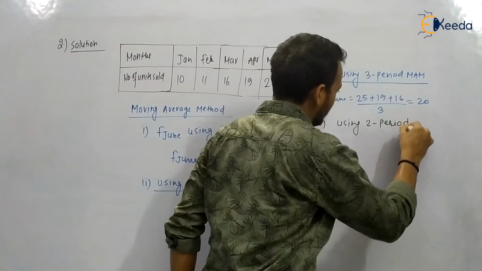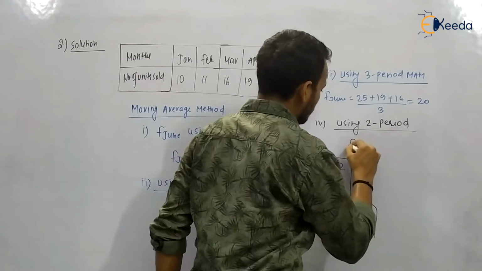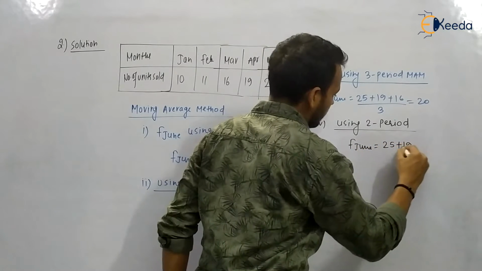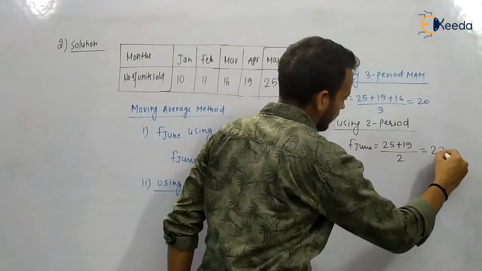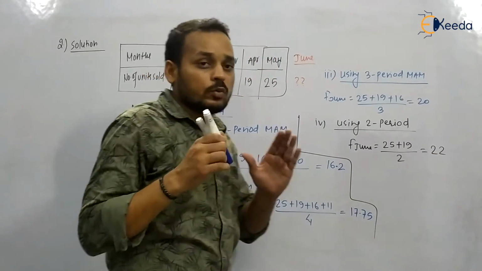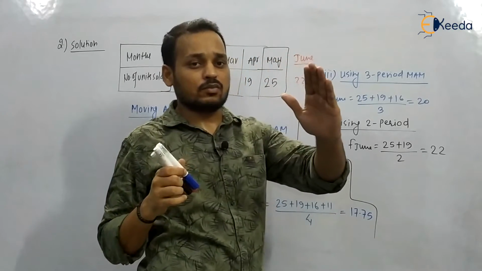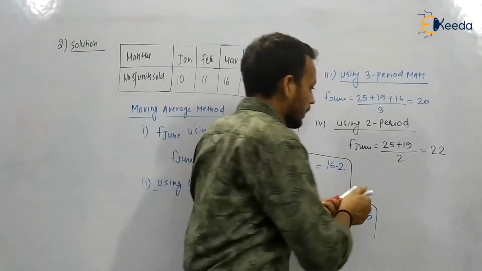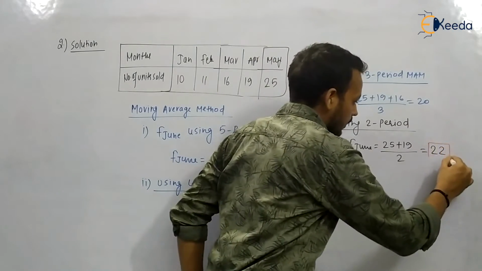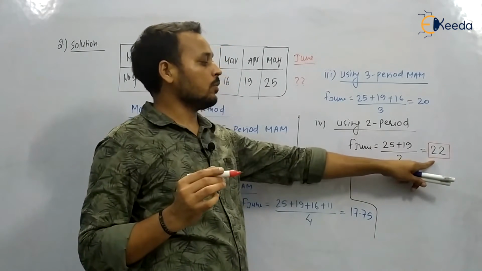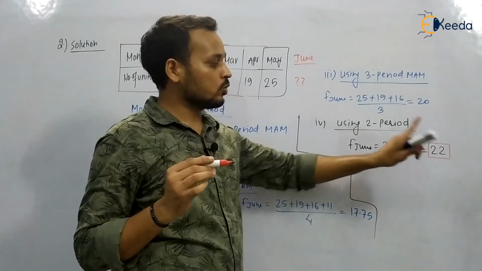Okay, up to 3 period we stop there, but you can check. So the latest 2 period is (20 + 19) / 2, so it is going to be 22. It is saying that the forecast using moving average method is higher than the forecast using regression method. You can see that the highest value for moving average for the month of June is 22.